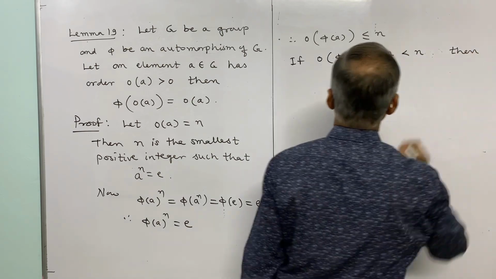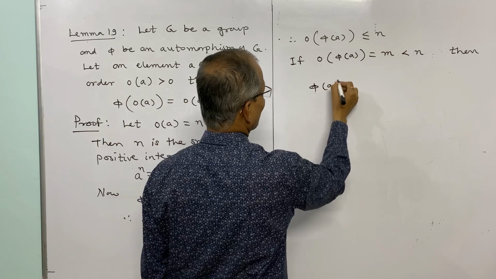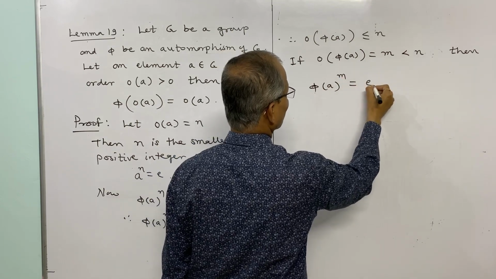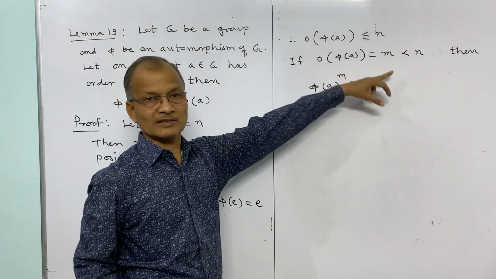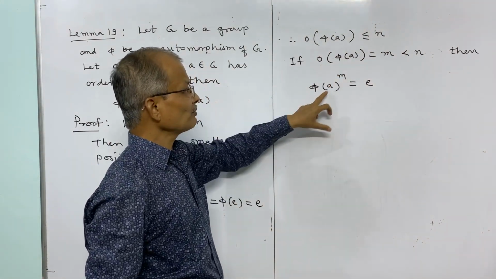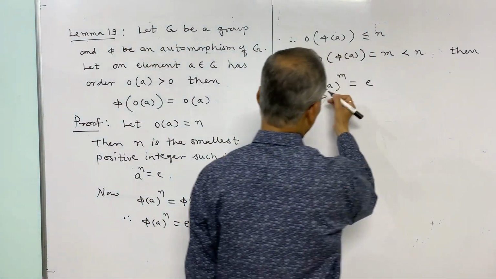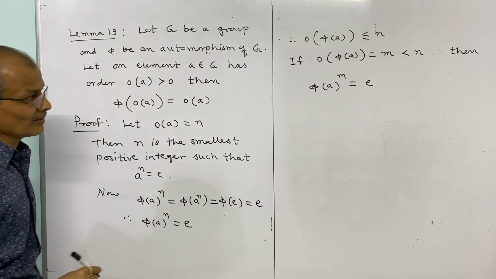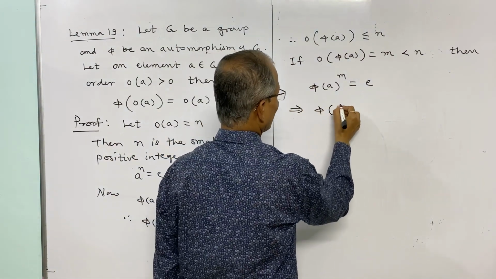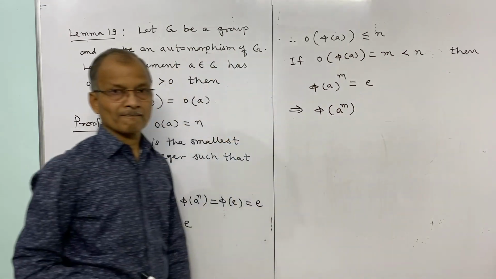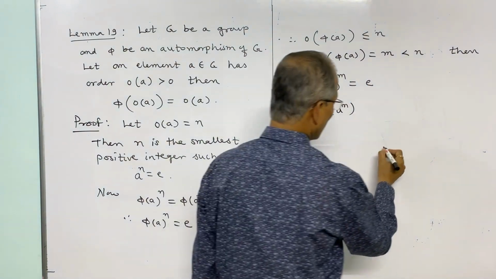Then this means phi of A to the power m is equal to E. Suppose the order is m, which is less than n, then we will have the mth power of phi of A equal to E. But what is this phi of A power m? This implies phi of A to the power m, and see, this is by homomorphism.